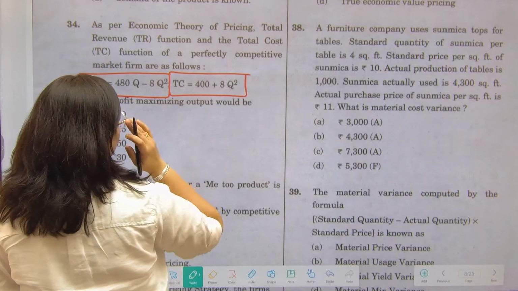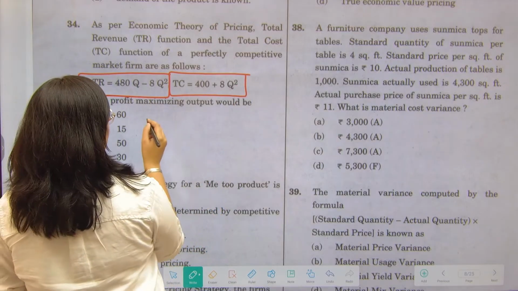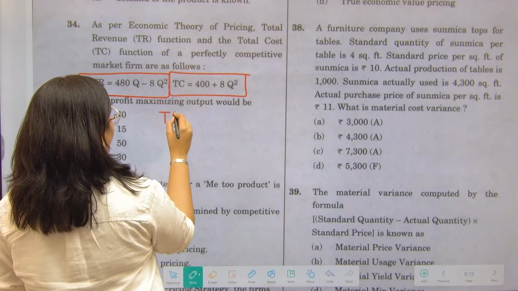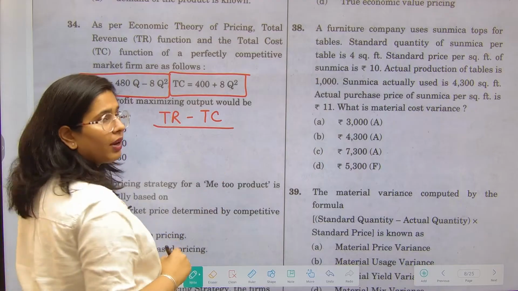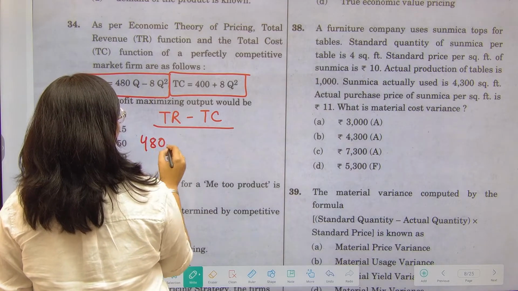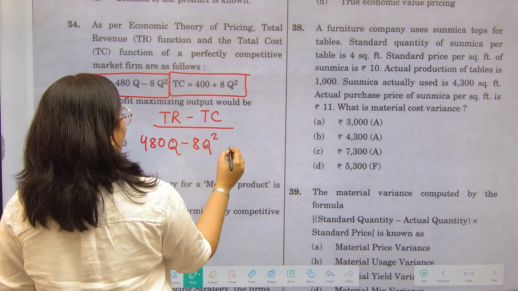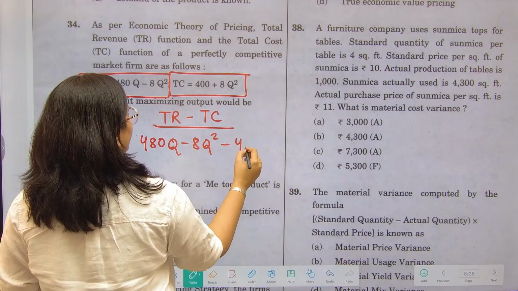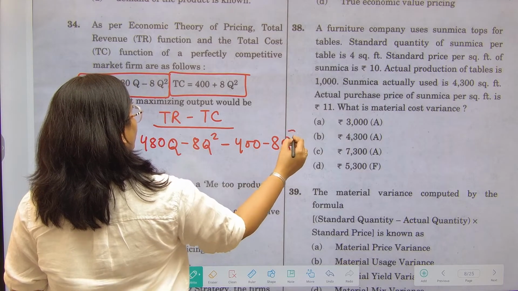You have been asked for the profit, ठीक है, कि profit कब होगा? Profit will be when I deduct total cost from total revenue. So my total revenue is 480Q less 8Q square, and cost is 400 plus 8Q square.